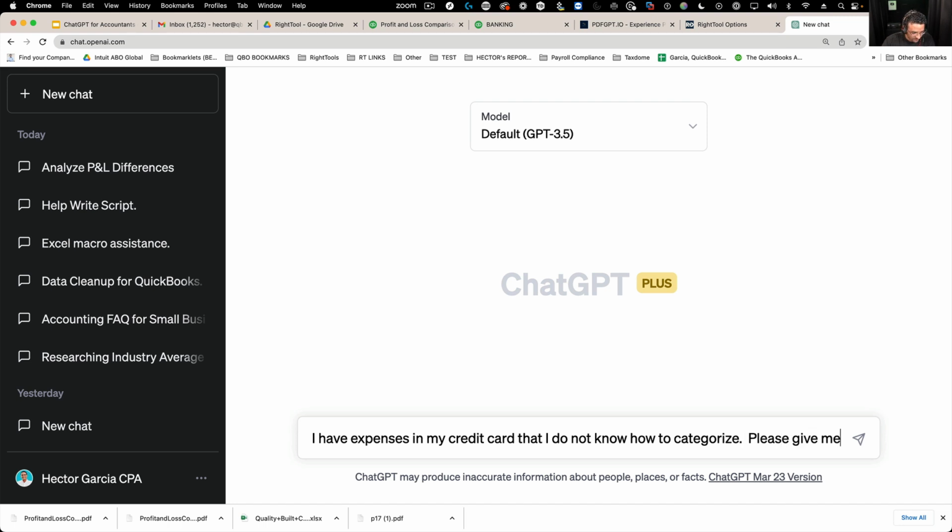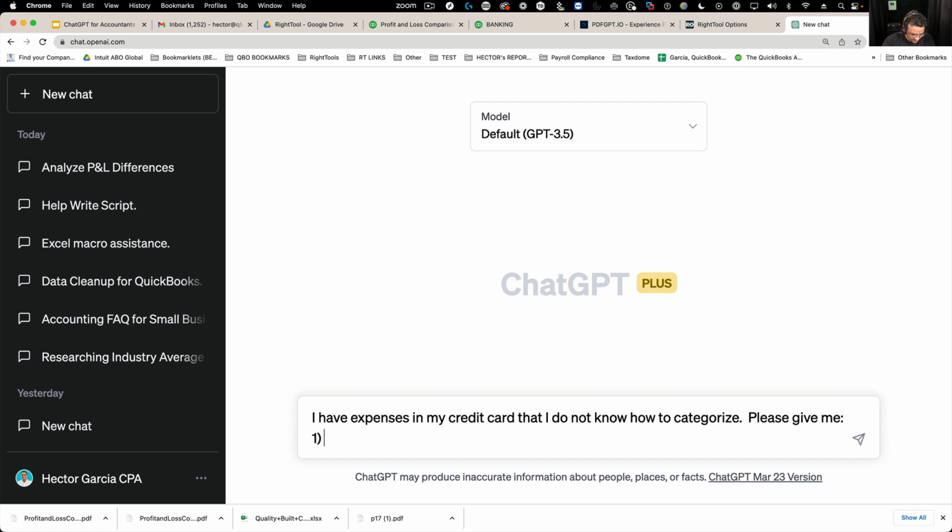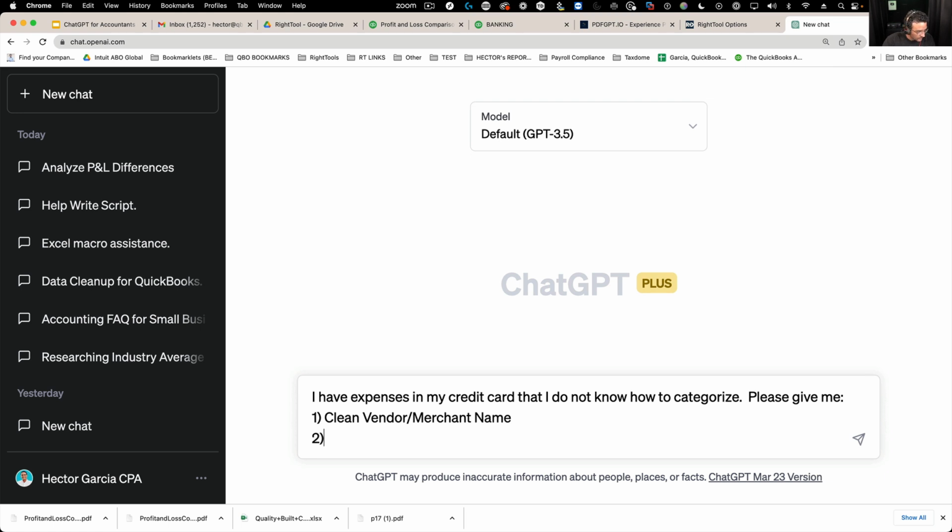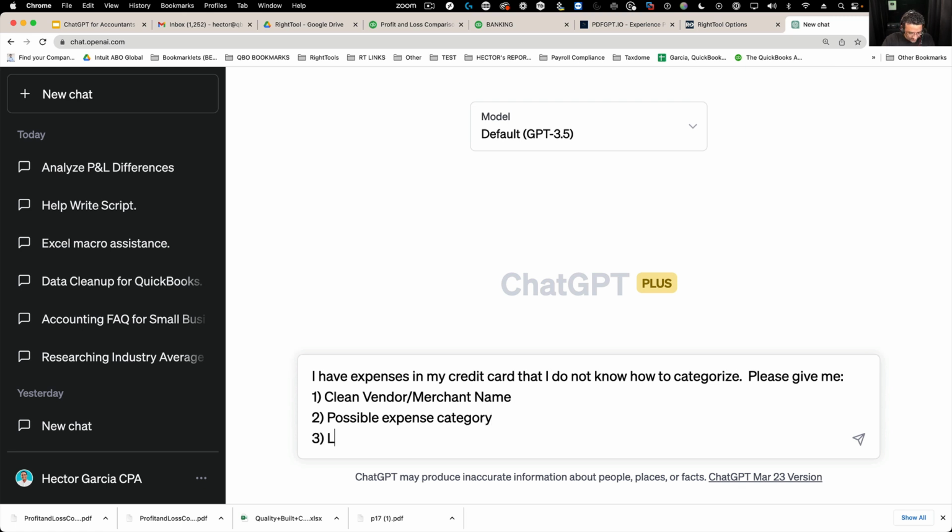Please give me one, vendor merchant name, let's put here clean, two, possible expense category, and three, logic or explanation as to why that category, considering this is, let's say, a graphic design business, just randomly.